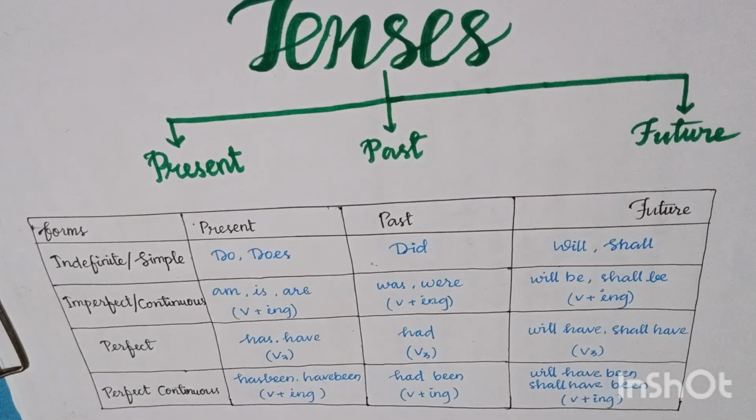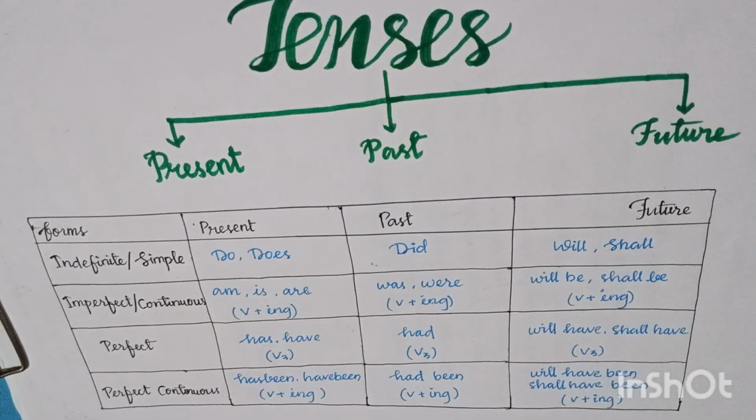Here, the earlier action is the teacher had already started his teaching. The later action is I reached at school. So the later action is used in past simple and the earlier action is used in past perfect.